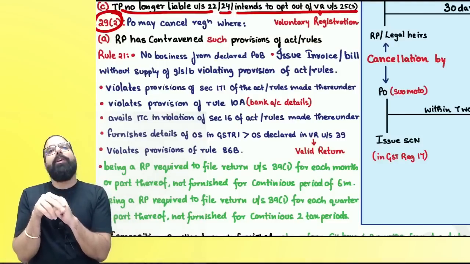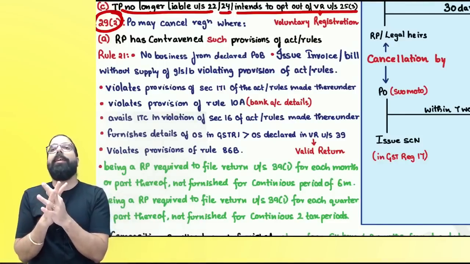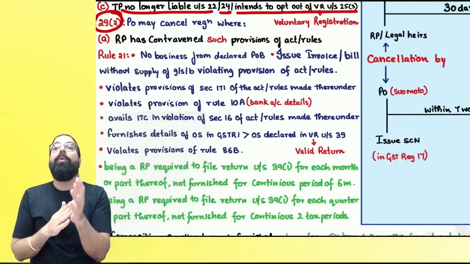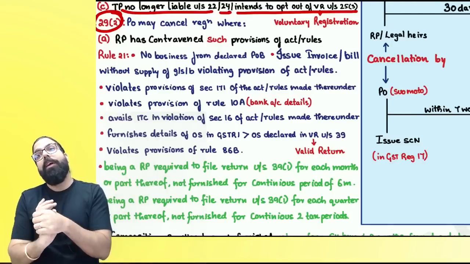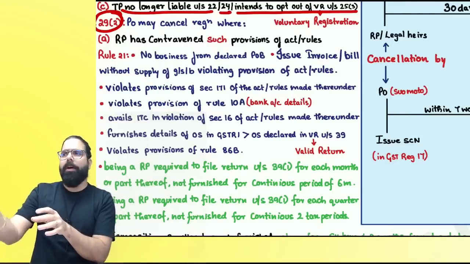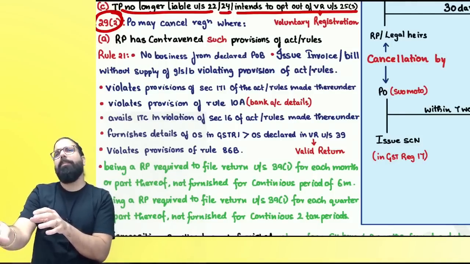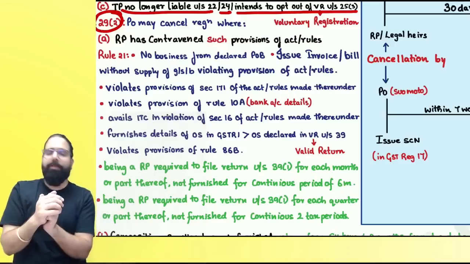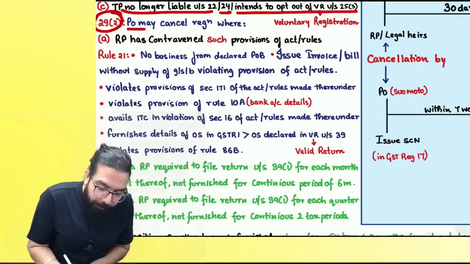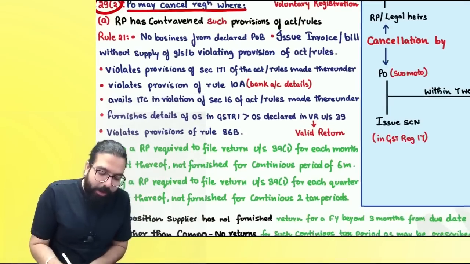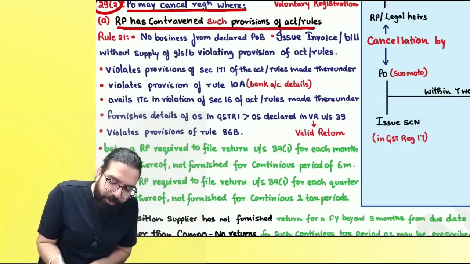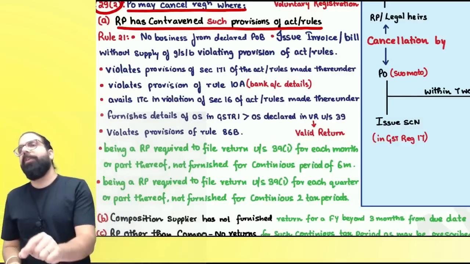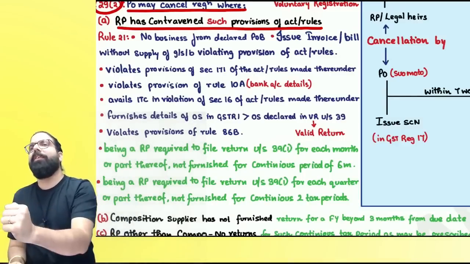Most important part from your exam point of view, and the amendment lies in section number 29(2). What is section number 29(2) saying? Section number 29(2) says when the officer can go ahead and cancel your registration. Must remember, 90% they should ask one question. Proper officer may cancel registration where registered person has contravened the provision of the act or rules. Baba, such provision. Why? Any contravention, they can't cancel your registration.